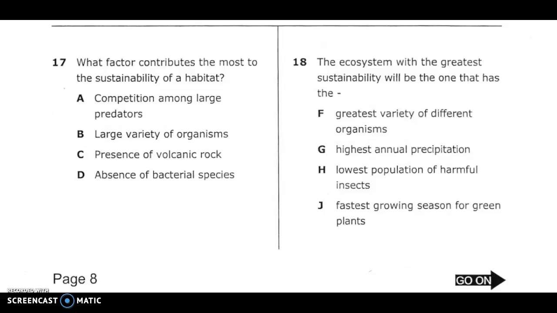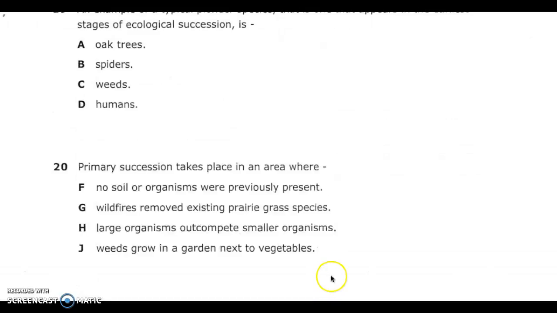Number 18. The ecosystem with the greatest sustainability will be the one that has the F. Greatest variety of different organisms. G. The highest annual precipitation. H. The lowest population of harmful insects. J. The fastest growing season for green plants.